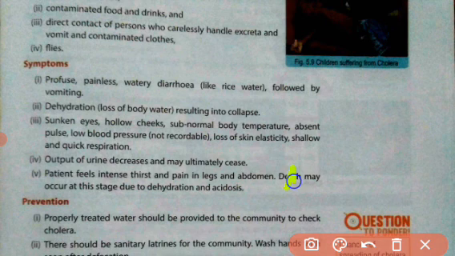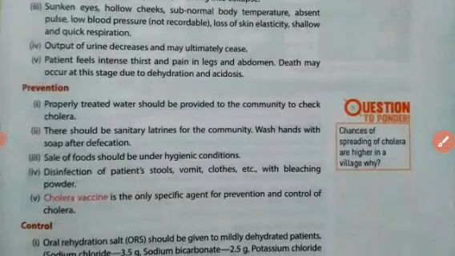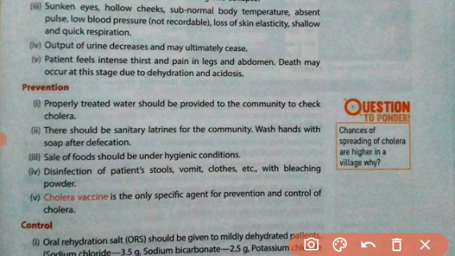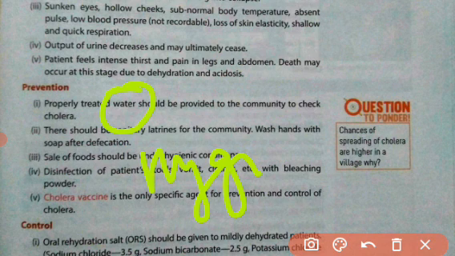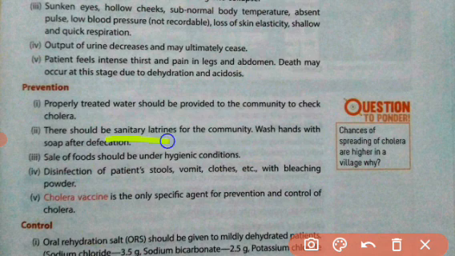Now we will talk about prevention. How can we prevent this disease? Properly treated water should be provided to the community to check cholera. The water utilized by the community must be hygienic and germ free. There should be sanitary latrines and toilets for the community. Wash hands with soap after defecation. After using the toilet, our hands must be washed with soap so that we can free our hands from germs. Sale of food should be under hygienic conditions.